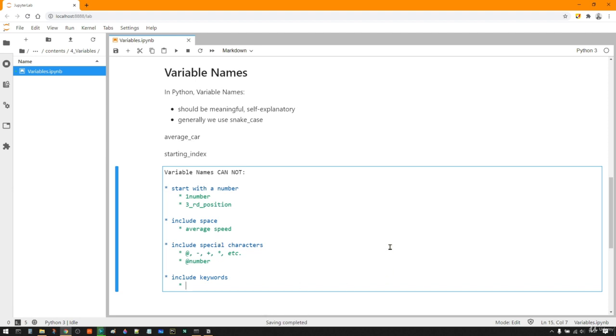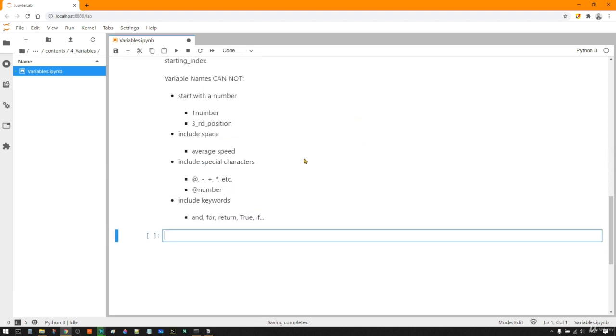And is a keyword. For is a Python keyword. Return is a reserved keyword. True is a keyword. If is a keyword. You cannot use any of these in your variable name. So these are the forbidden cases: you cannot start with a number, you cannot include spaces, you cannot include special characters, and you cannot include keywords.